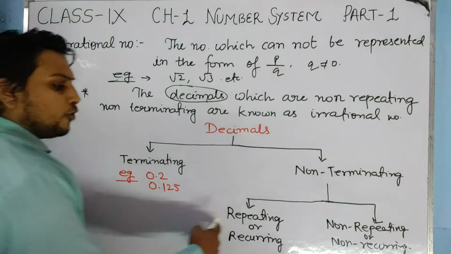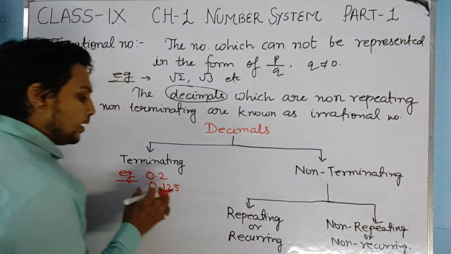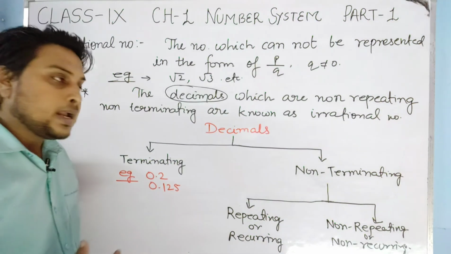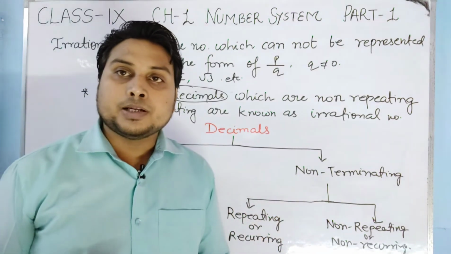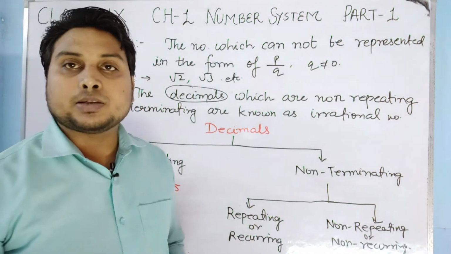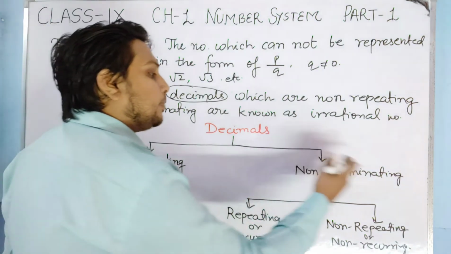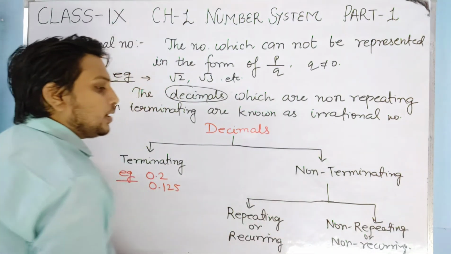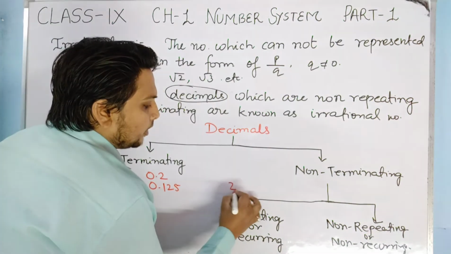Okay, now what are repeating types of decimals? The other part of decimals is non-terminating. Terminating means decimals which terminate after a few places of decimal, so the opposite of it is non-terminating, meaning the type of decimal which does not terminate after a few places; it will never terminate. That type of decimal is known as non-terminating. This non-terminating type of decimal can be divided into two parts. One is repeating.